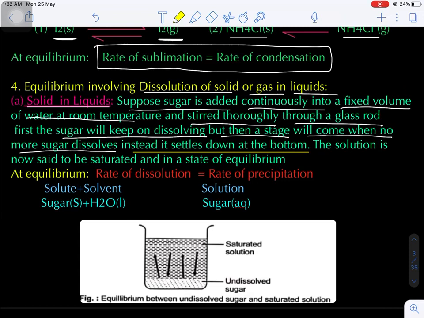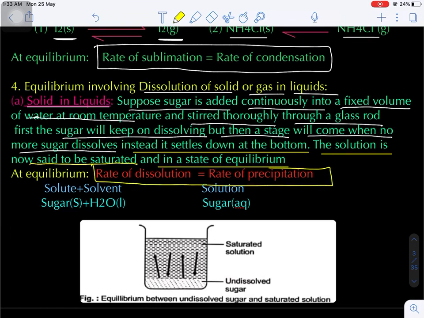Supersaturated solution: more than the required amount of sugar is added to the given amount of the solvent. The solution is now said to be saturated and having a state of what? Equilibrium. At equilibrium, the rate of dissolution of the sugar will be equal to the rate of precipitation of the sugar.